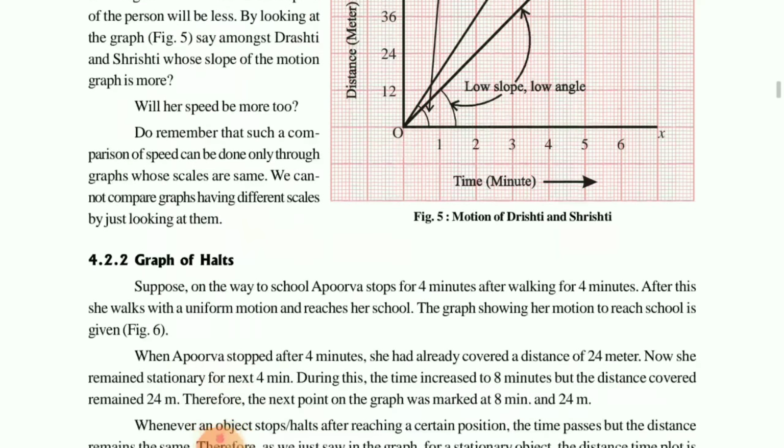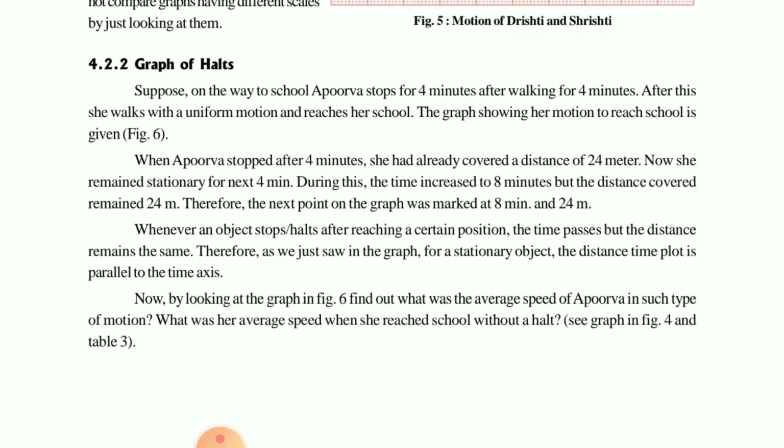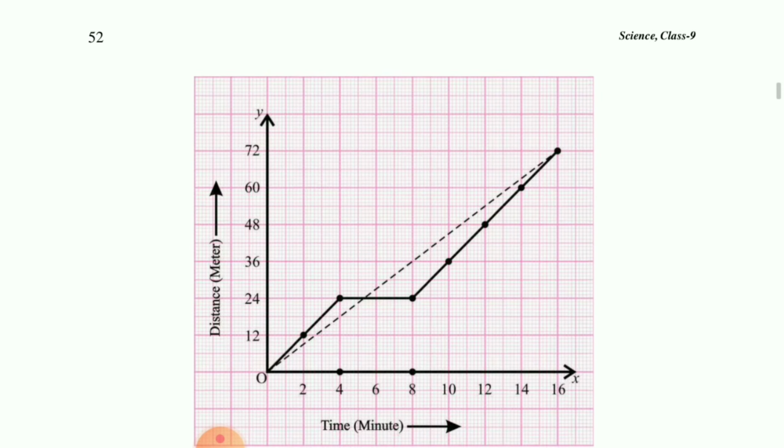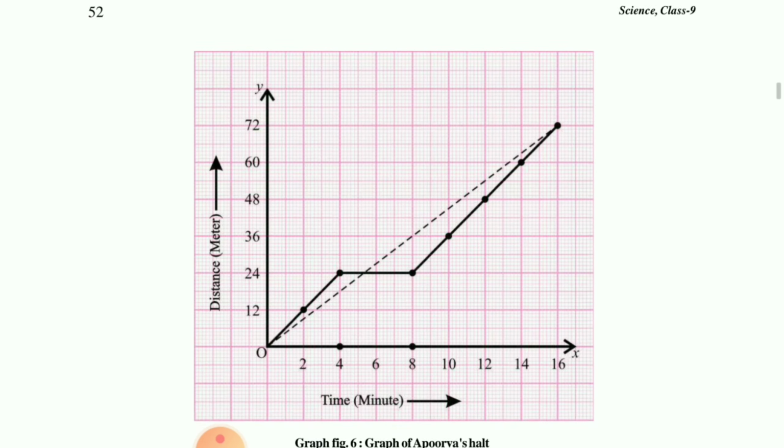Okay children, then the graph of halts. In this, one activity had been given. Apurva stops for 4 minutes after walking for 4 minutes. After this, she walked with a uniform motion and reached her school. So we will see that in the figure. See here, children, how she had traveled.